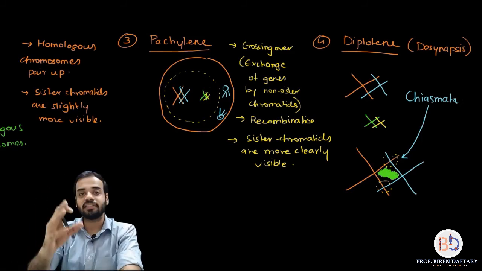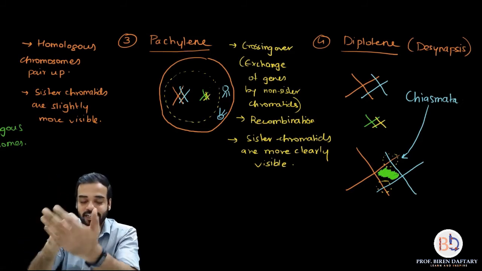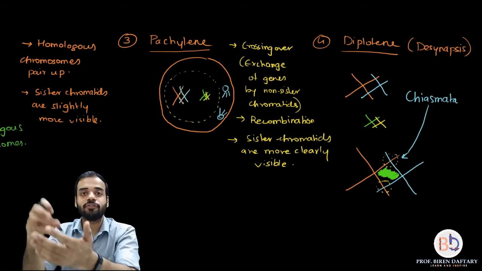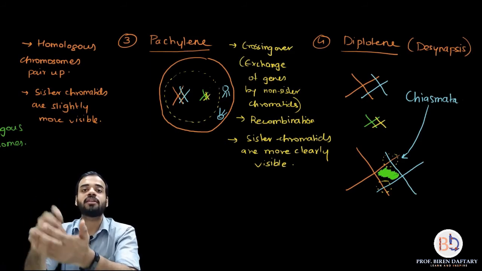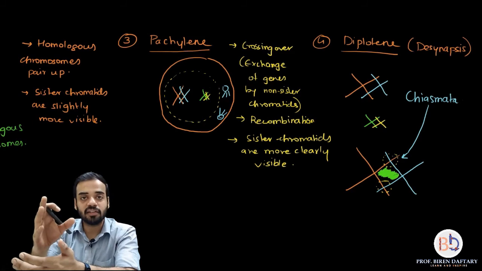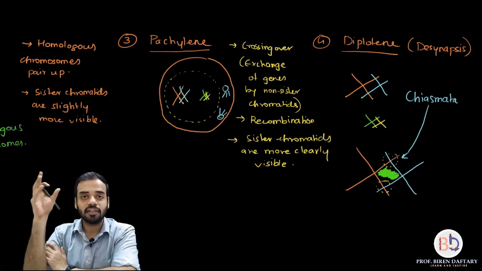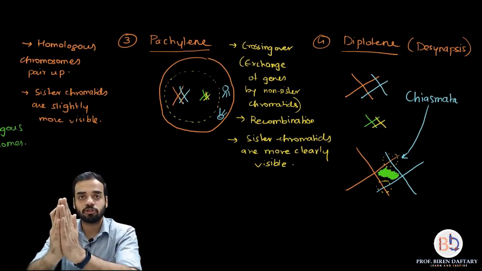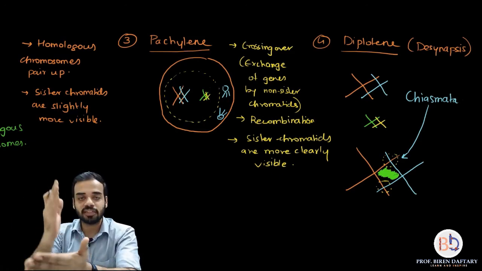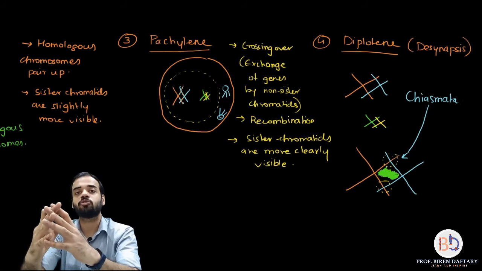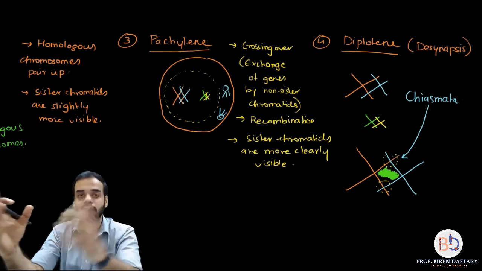So if a question is asked that if you want to observe chiasmata in prophase 1, which stage should you observe, then the answer is diplotene. Is this clear? I hope the difference is clear. Synaptonemal complex is the gum which is attaching both the homologous chromosomes. It reduces in diplotene because the two homologous chromosomes begin to move away from each other.